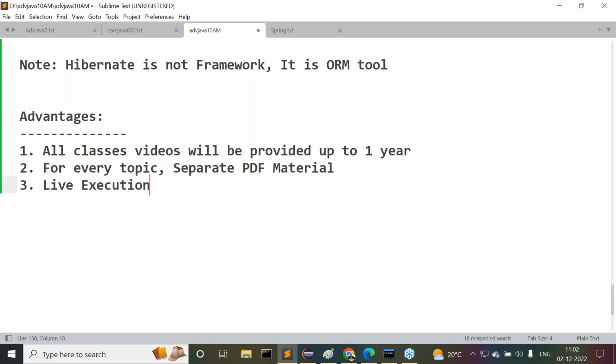Guys, this is important. In general, what happens in courses now? At home or maybe in the previous batch, you might have prepared that applications, in general people are going to show them. But my approach is that everything, even a complex requirement, even a complex topic, I'm going to take in front of you only. Every application I'm going to type in front of you only. So that's why live execution for every application, for every requirement. This is one thing here.